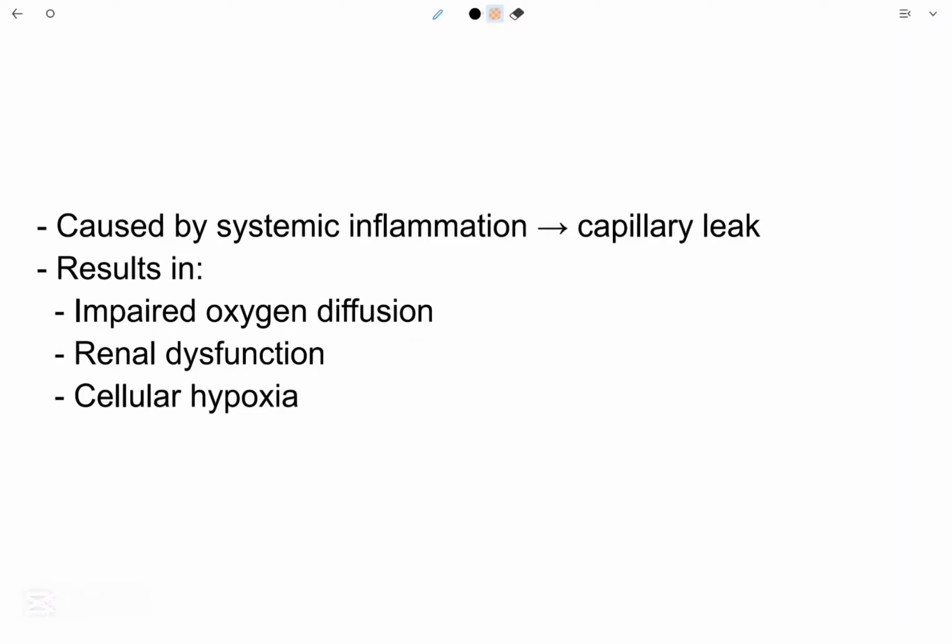Tissue edema is caused by systemic inflammation. That leads to capillary leak and results in impaired oxygen diffusion, renal dysfunction, and cellular hypoxia.